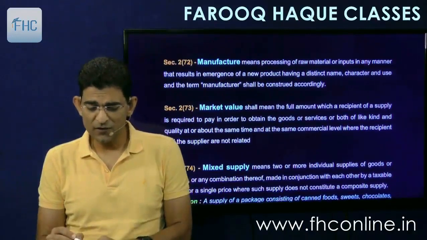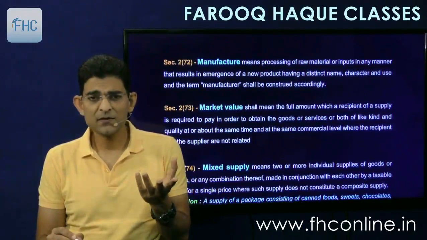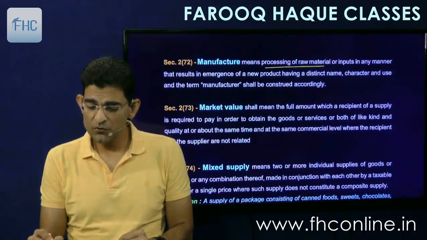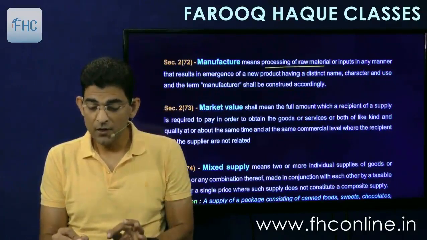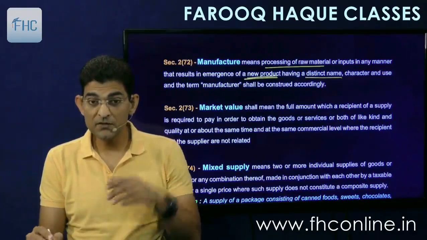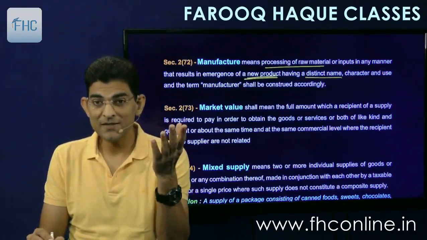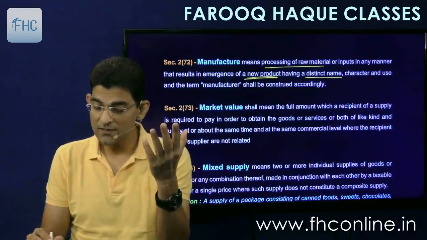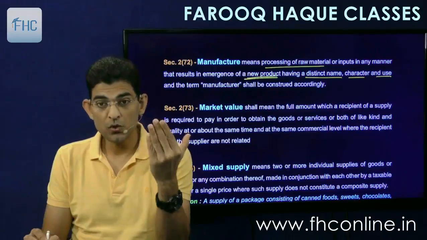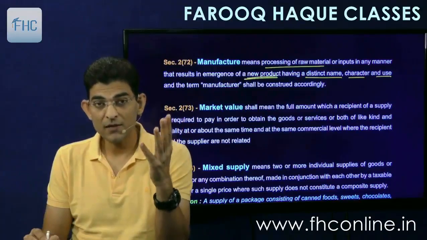Then next is manufacture. Simple definition. Manufacture means processing of raw material or inputs in any manner that results in emergence of a new product having a distinct name, meaning a separate identity. Distinct name means a new identity, character and use. New identity, character and use.